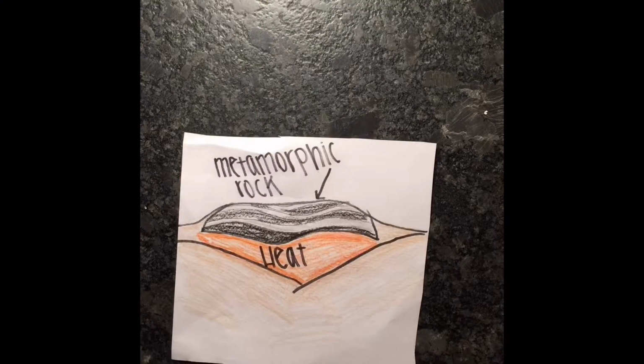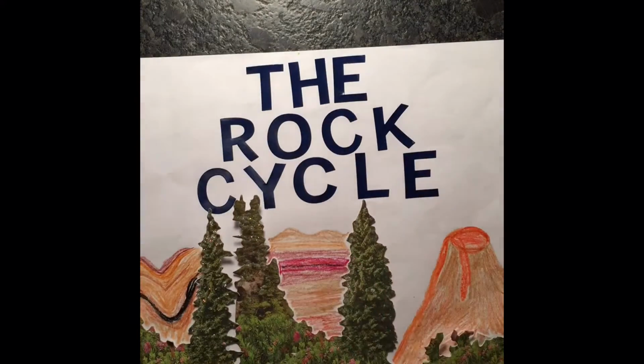More heat and pressure can be applied to metamorphic rock and create more metamorphism. The rock cycle helps us understand the origins of igneous, sedimentary, and metamorphic rocks, and that these rocks can be transformed into any other type.